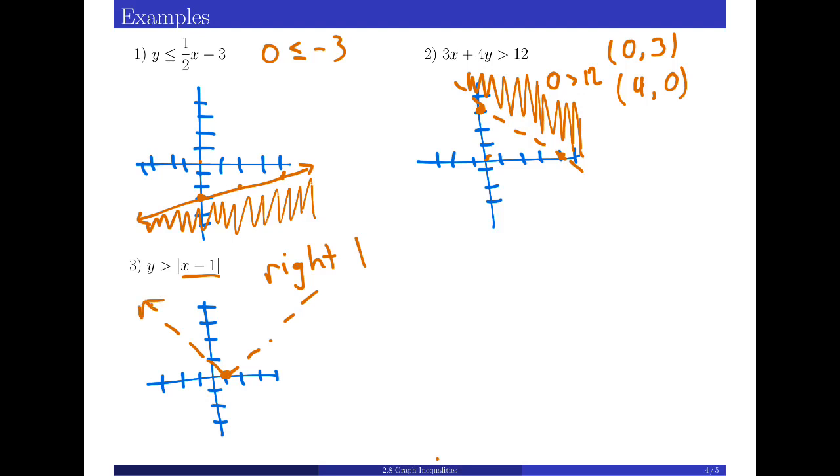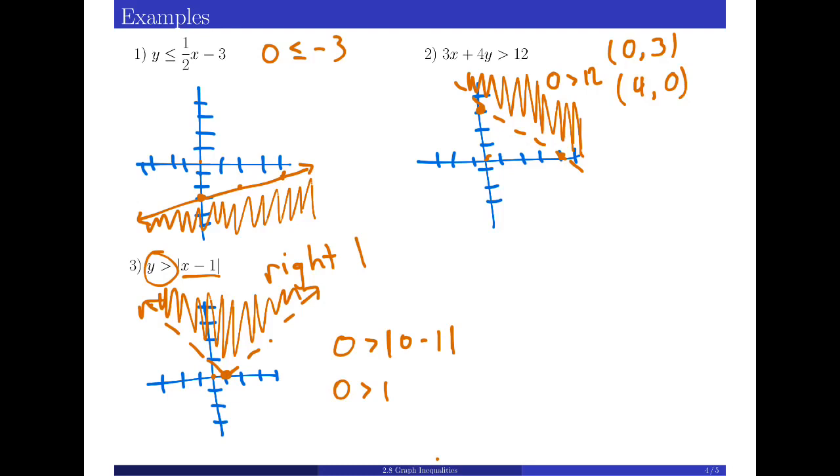And I'm kind of just speeding through that. But then would we shade above or below? Well, again, our little cheat, we have y is greater than, so we want the values above that line. The other option, if we plug in 0, 0, we would have 0 is greater than the absolute value of 0 minus 1. 0 minus 1 is negative 1. Absolute value of that is 1. Is 0 greater than 1? It is not.